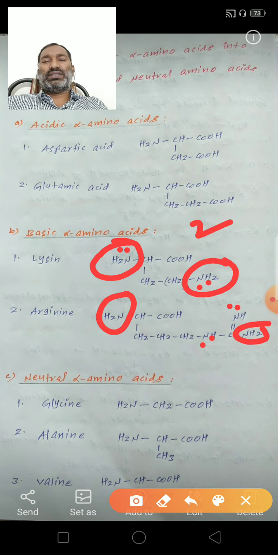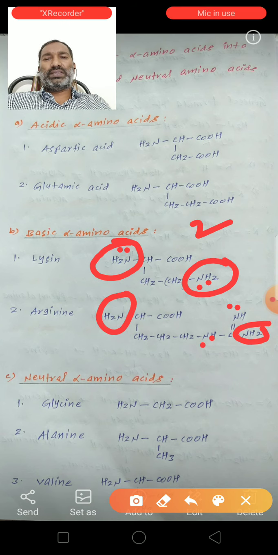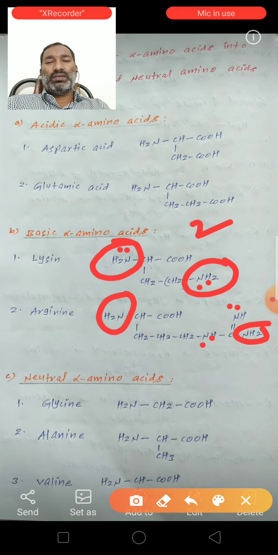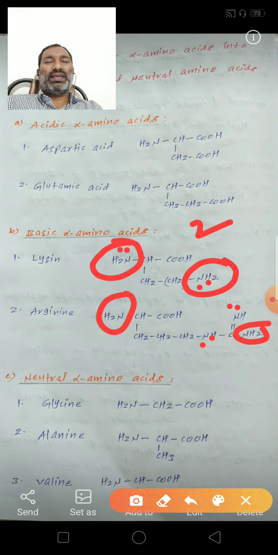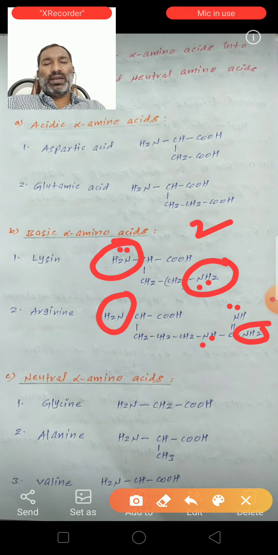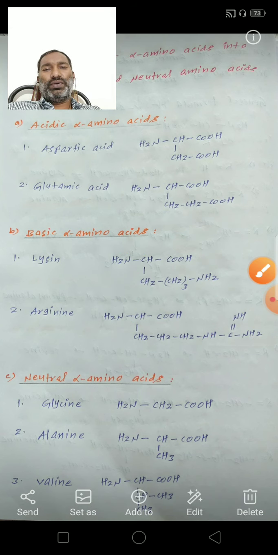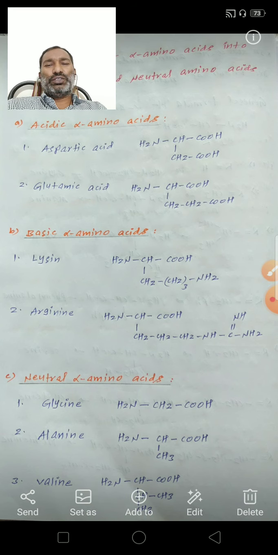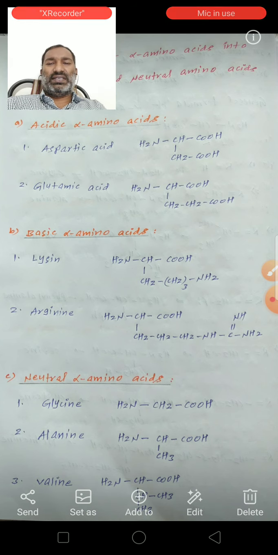This is also an example of basic alpha amino acids. These NH2 groups are substituted on the alpha carbon only. So these are all examples of alpha amino acids. Okay, lysine and arginine contain more than one NH2 group, so they behave with a basic nature.